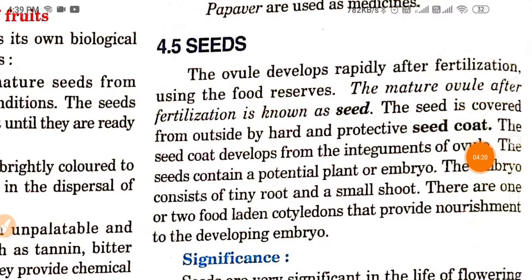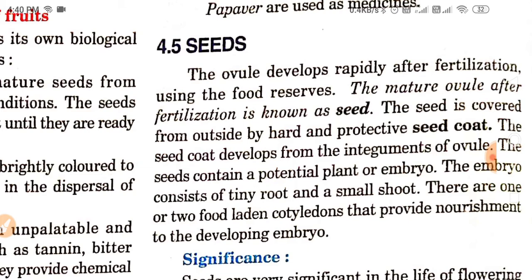Now we talk about the seeds. The ovule develops rapidly after fertilization using the food reserves. The mature ovule after fertilization is known as seed. The seed is covered from outside by a hard and protective seed coat. The seed coat develops from the integuments of the ovule. The seed contains a potential plant, or embryo.